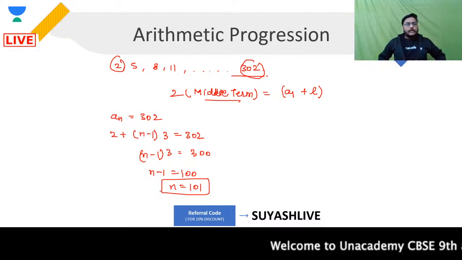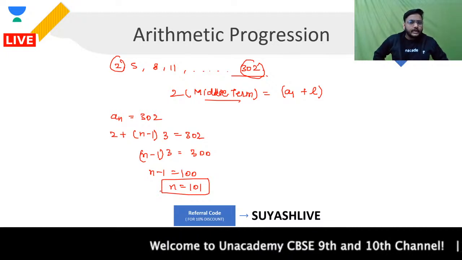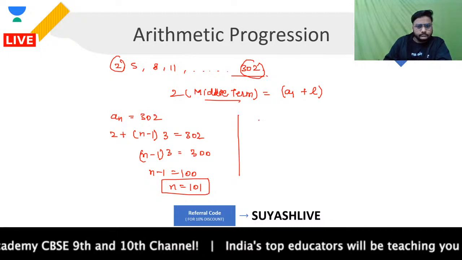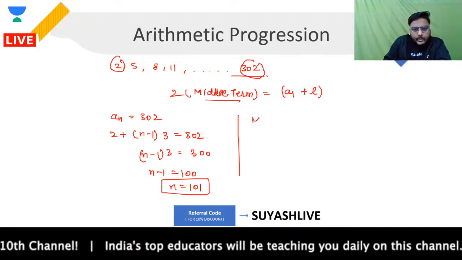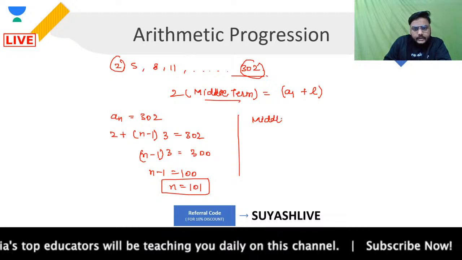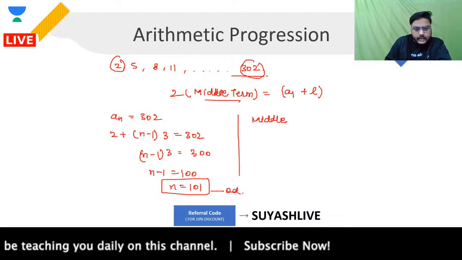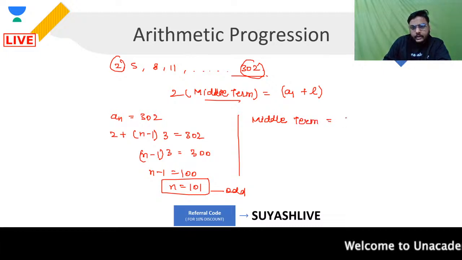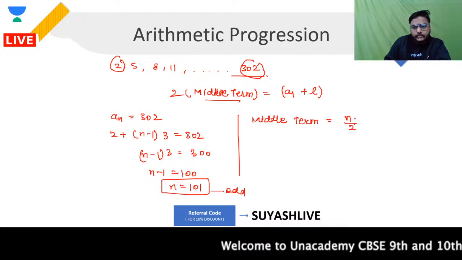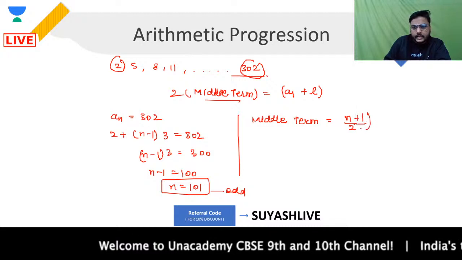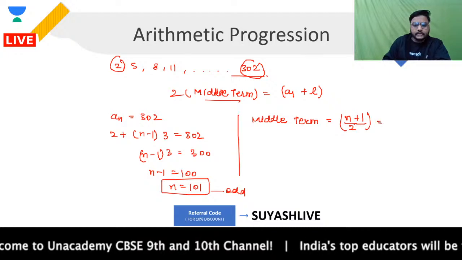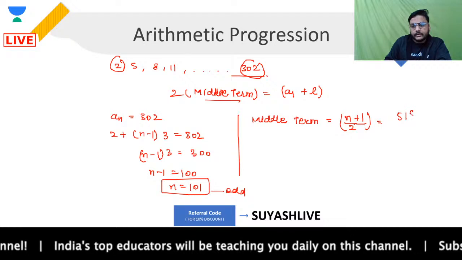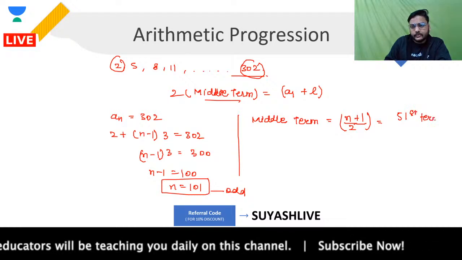Now, when you have obtained the value of n as 101, guys, the next task is to find out twice of the middle term. Middle term will be what? When n is 101, because n is odd, the middle term will be n plus 1 upon 2, and that is going to be 101 plus 1, 102 upon 2, and 102 upon 2 is the 51st term. Are you clear with this? It is nothing but the 51st term.